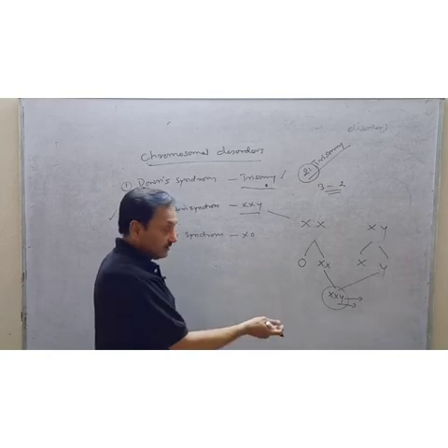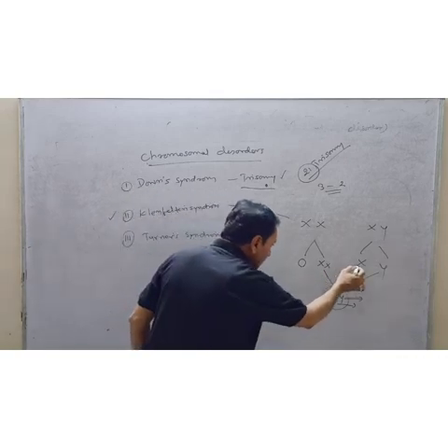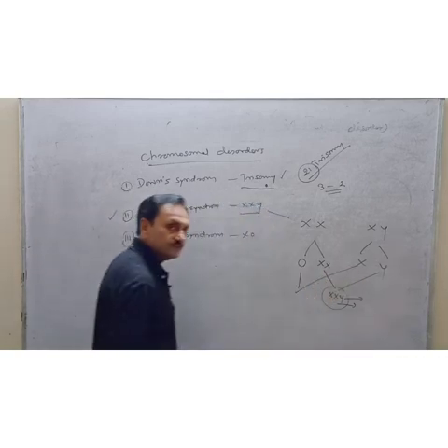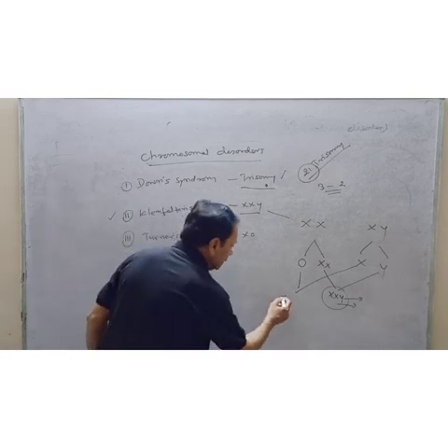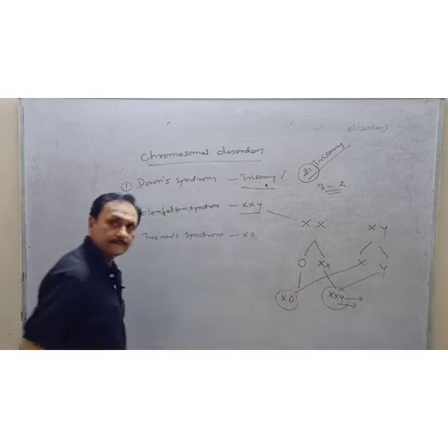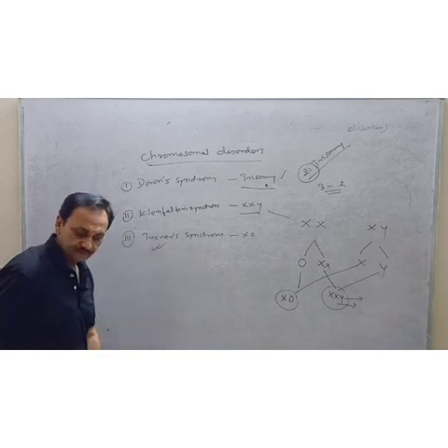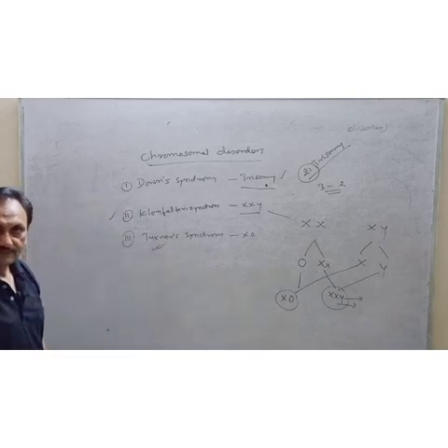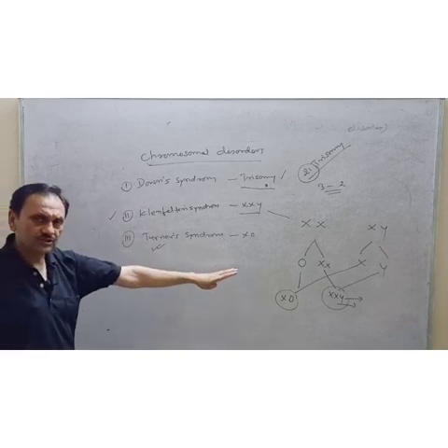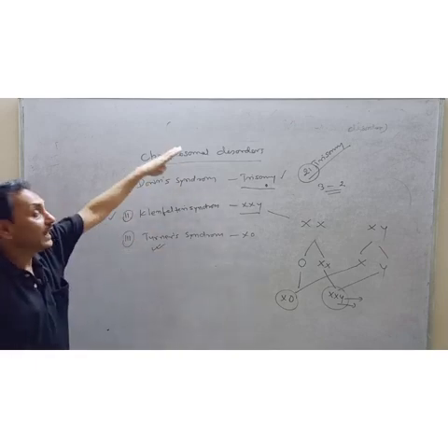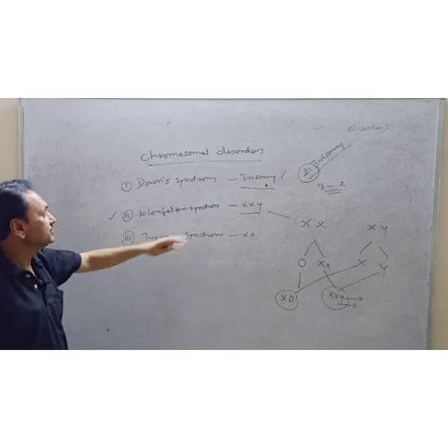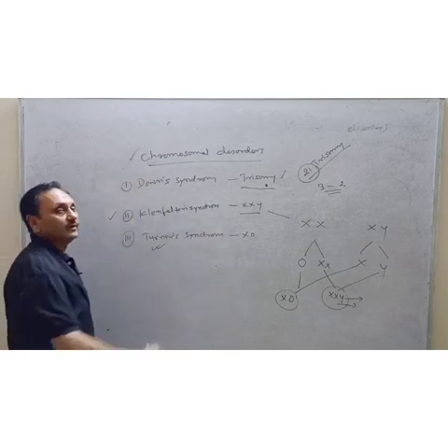In the same way, if this X is fused with a 0, it is called XO, and this is the cause of Turner syndrome. Both are cases of non-disjunction, and all of these are called chromosomal disorders.